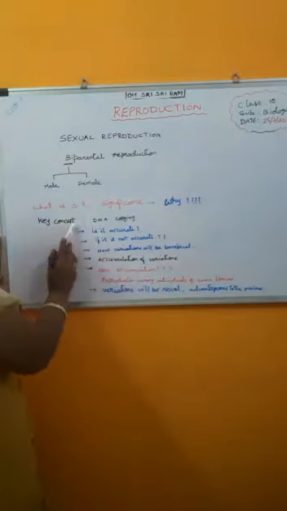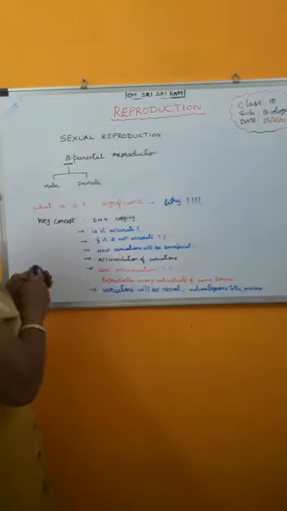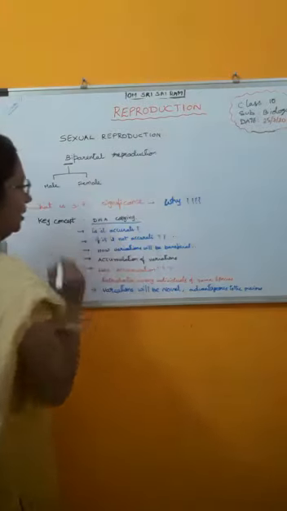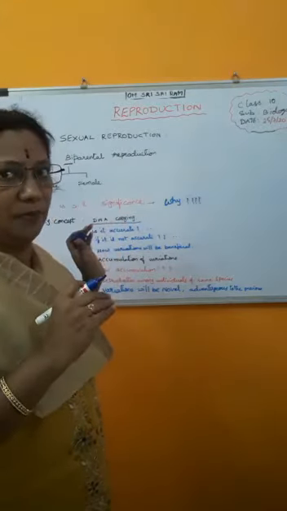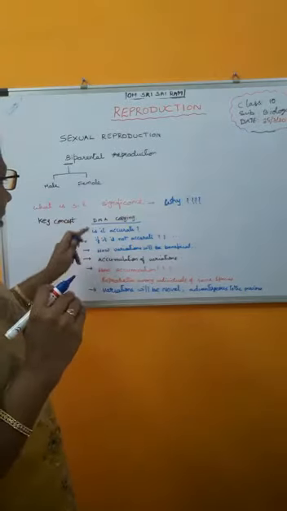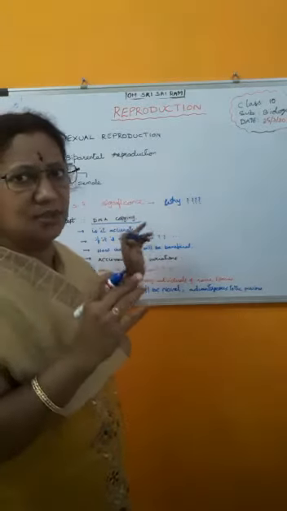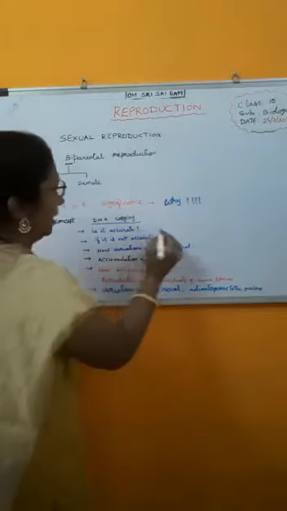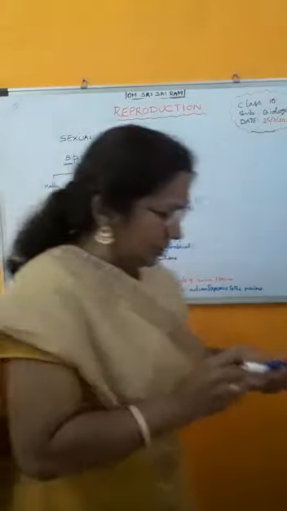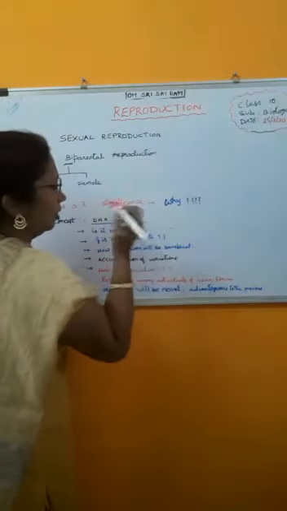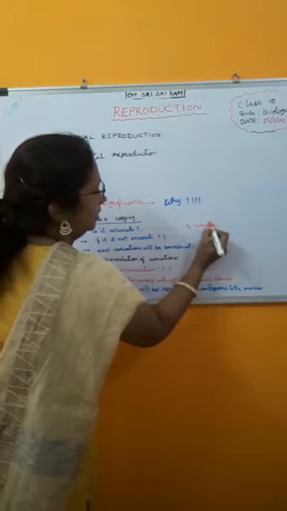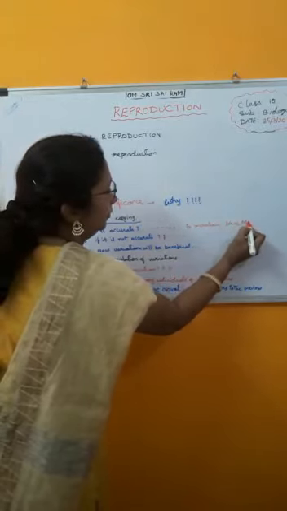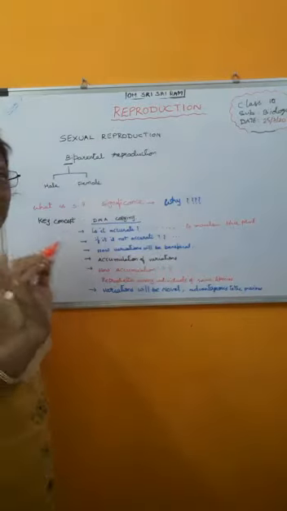The key concept is DNA copying. In the previous topic I taught you DNA copying. So what is DNA copying? Is it accurate? Yes, it is almost accurate. In what way is it accurate? To maintain the blueprint. Only the blueprint it will maintain, but not identical.